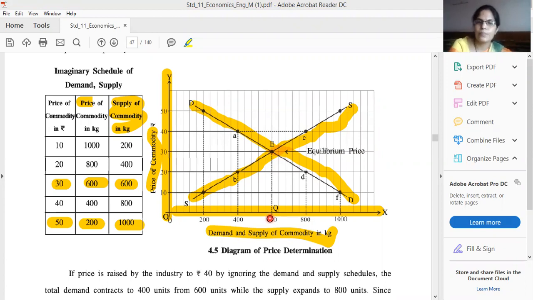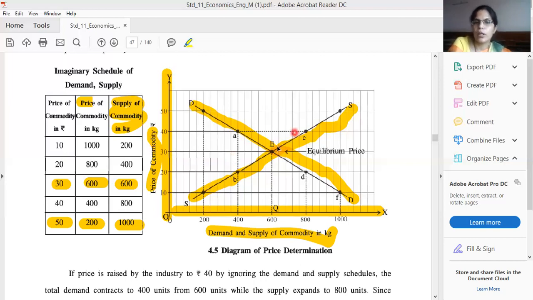In this situation the intersect point is E. On this point, price is 30 and supply and demand both are 600. So on this price, 30 rupees, people want to get 600 kilogram units and the supplier wants to supply 600 units in the market. So on this point, the price will be decided by the market.